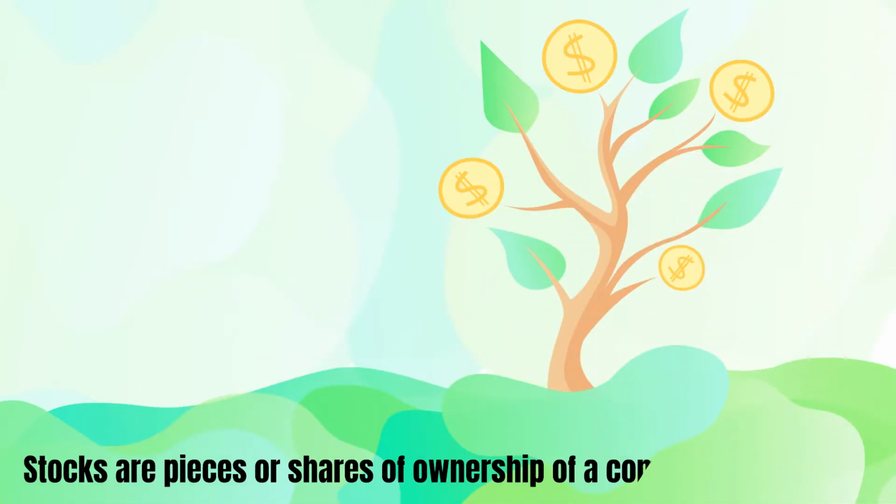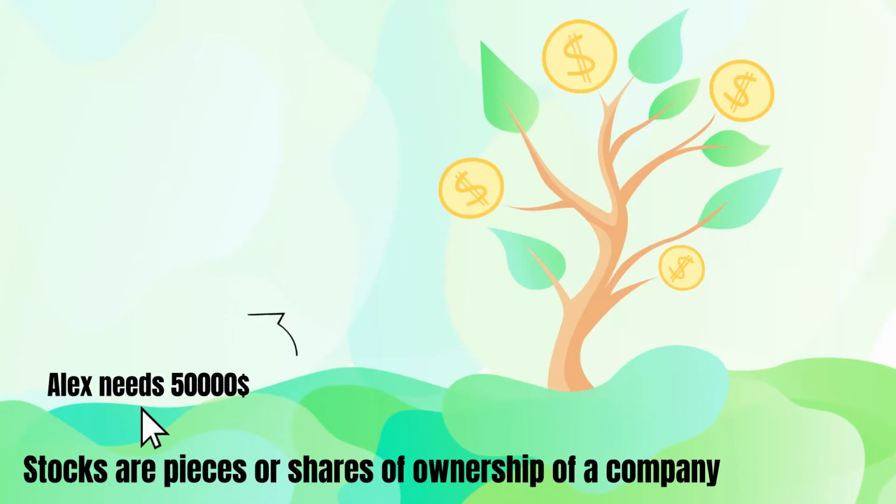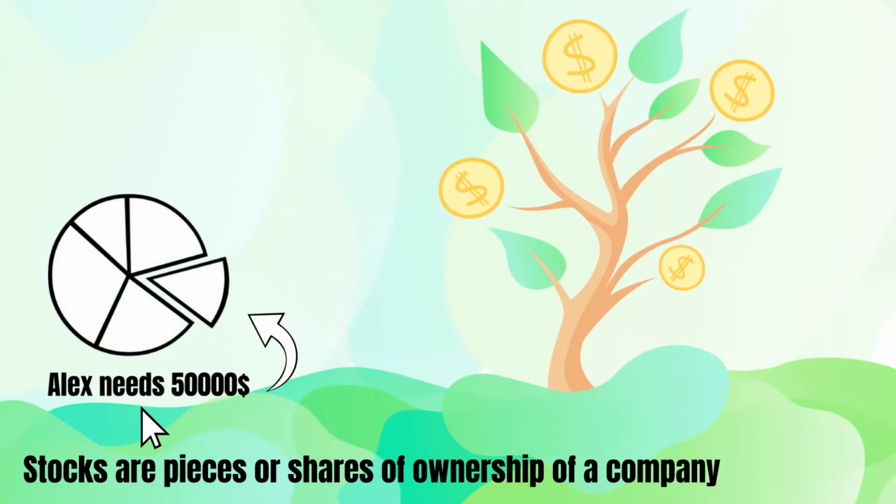Stocks are pieces or shares of ownership of a company, and each share is worth a certain amount of money, based on the company's worth. Alex needs to raise $50,000 to open his cake shop, and he decides to divide his company into 100 shares, and sells 50 shares at the price of $1,000 each to the public.